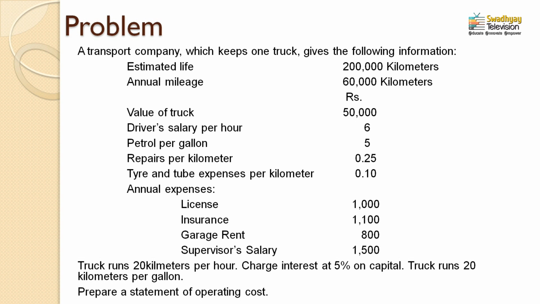Annual mileage of the truck is 60,000 kilometers. That means the truck runs 60,000 kilometers annually, in a year. Then what is the value of the truck? The value of the truck is rupees 50,000. This would be helpful for the calculation of depreciation. Value of the truck is helpful for the calculation of depreciation.